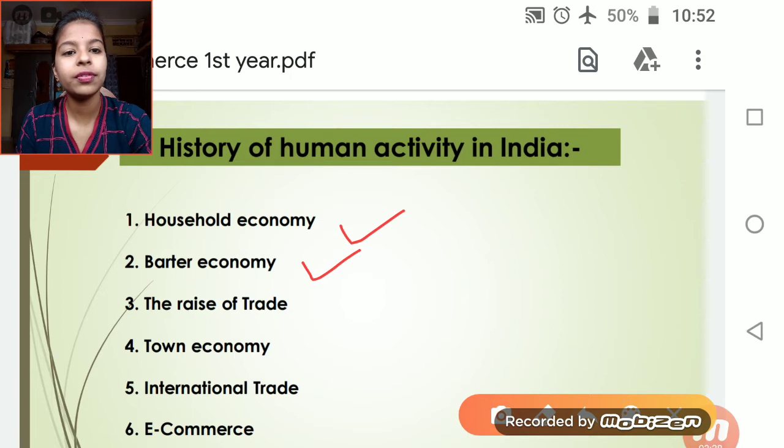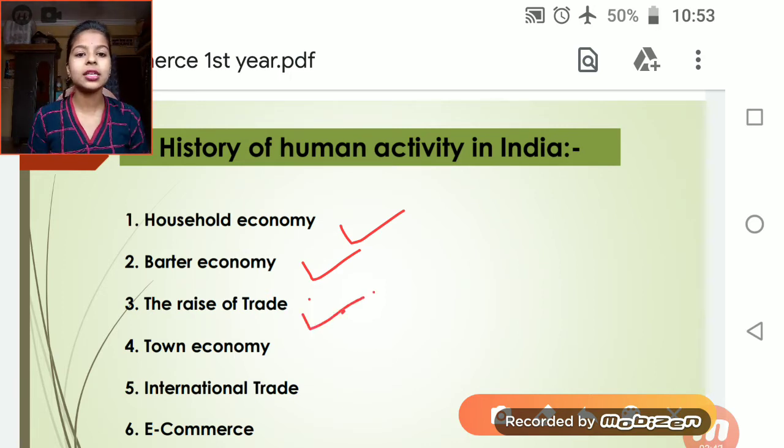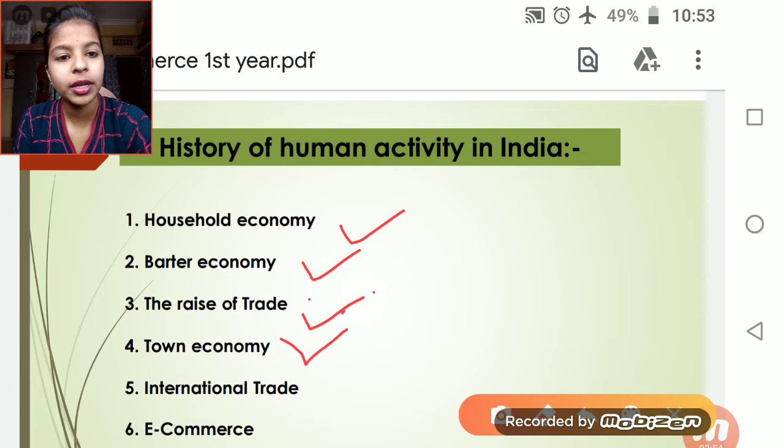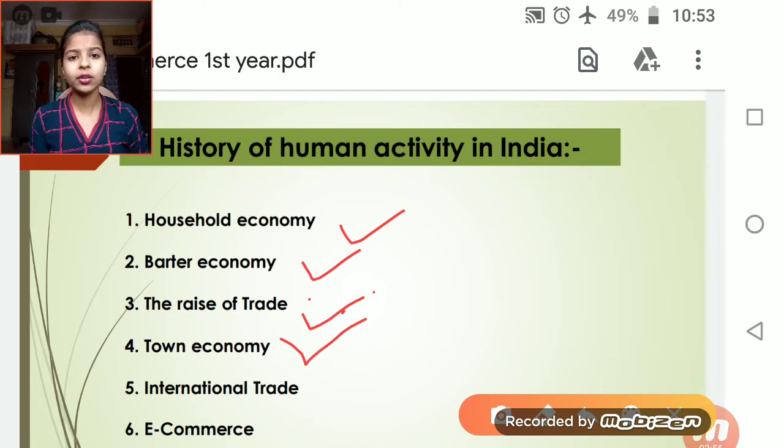And the rise of trade, I told you that in this stage of commerce, money came into existence. So the goods are exchanged with the currency. And the town economy is retail and wholesale. The markets were divided into local market and large market. So the retailer and the wholesaler were divided, and they were doing the businesses.